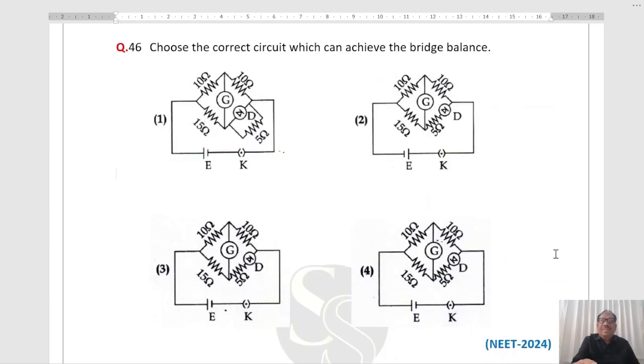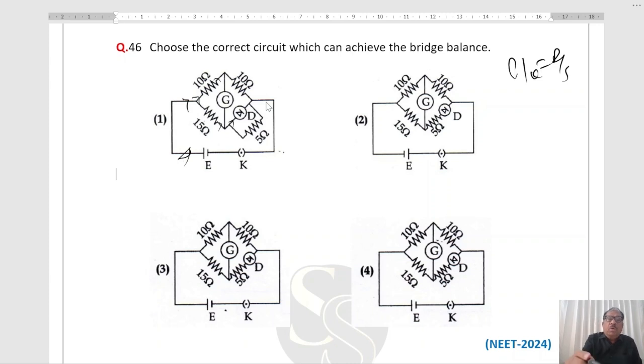Choose the correct circuit which can achieve the balanced bridge. Balanced bridge: P by Q equal to R by S. Now this is the battery. Current will flow from this to this. Current will go here, go here, go here. It will divide into this, and then this will go here. This will go here. Right? Now current will go from here to here to here.